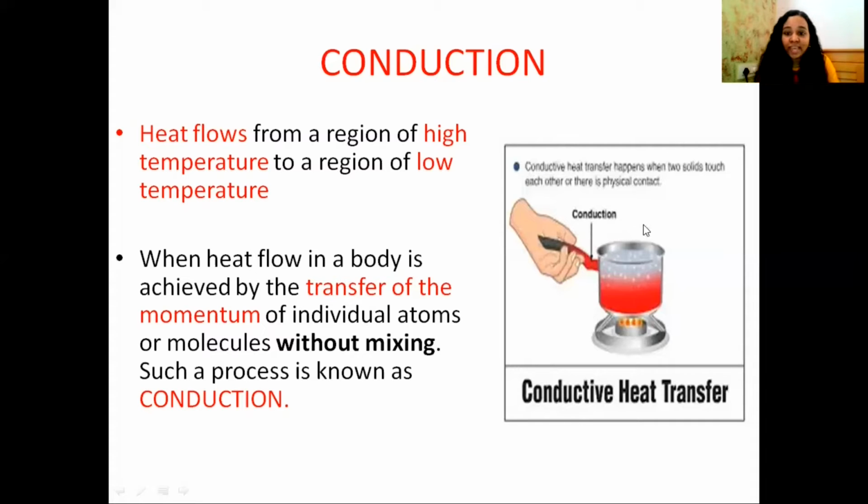This picture clearly explains the mechanism of conduction. This region is very hot as compared to this region. Heat transfers from this region to this region, and the heat flow is achieved by the transfer of momentum or energy. The molecules or atoms present in this region transfer their energy to the neighboring molecules. Like this, heat transfer occurs. So this mechanism is known as conduction.